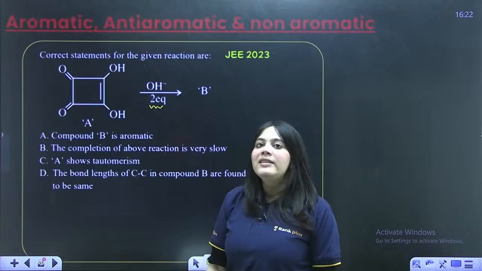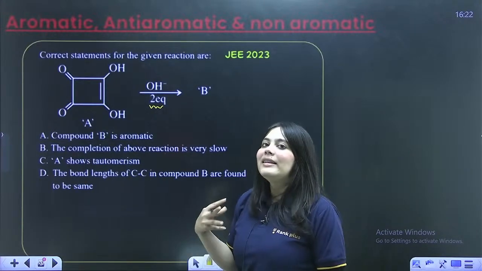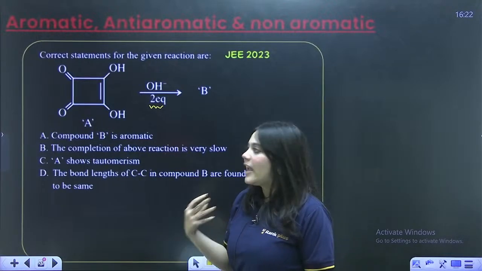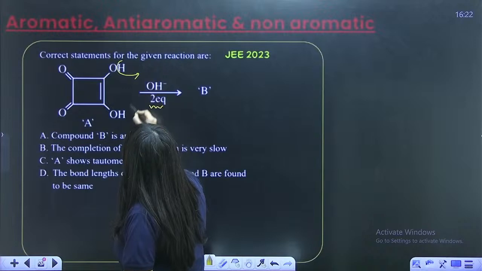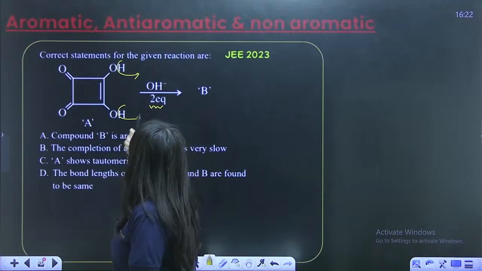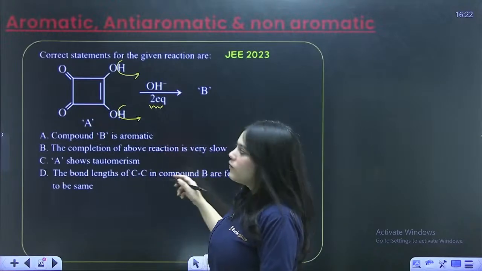What is OH minus? I've already discussed it with you plethora of times. OH minus is a base. What is the function of a base? To abstract H plus. So OH minus will abstract the H plus from here, it will abstract the H plus from here, right? Because it is a base, and you are using 2 equivalents, so it will abstract 2 equivalents of H plus from here.